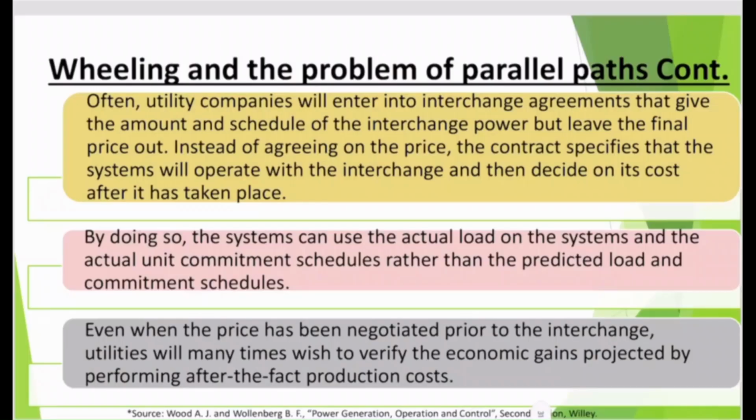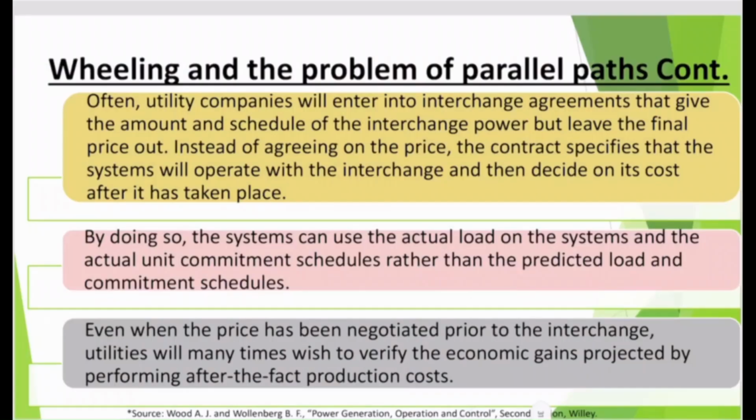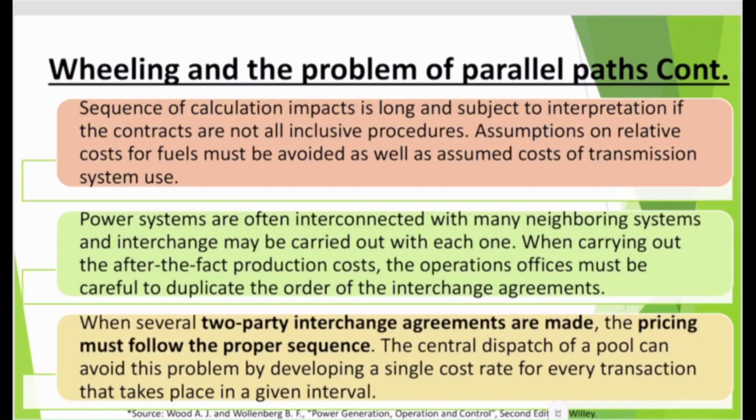Even when the price has been negotiated prior to the interchange, just assume that you agree to a price without any practical exchange of energy, utilities will many times wish to verify the economic gains projected by performing an after-the-fact production cost. The sequence of calculation impacts is long and subject to interpretation if the contracts are not all-inclusive procedures. Assumptions on relative cost and fuel must be avoided, as well as assumed cost of transmission system use.